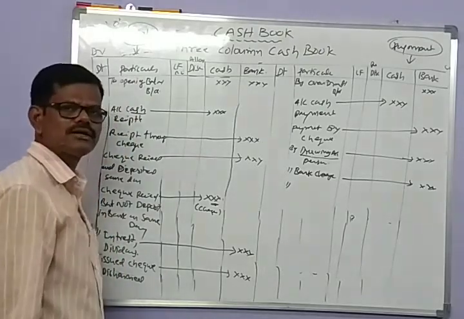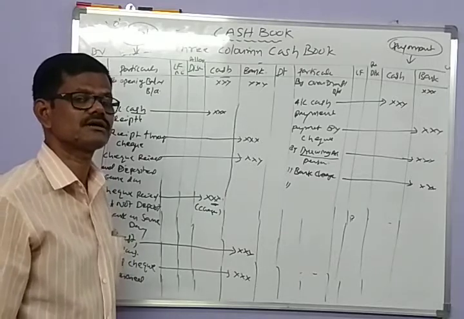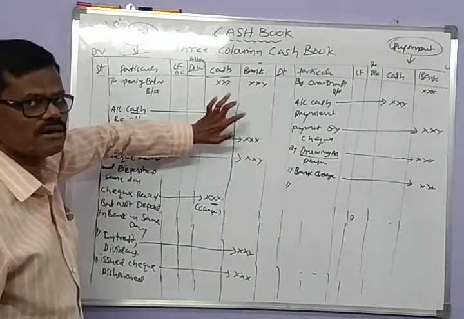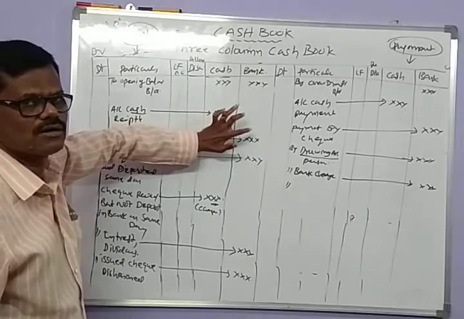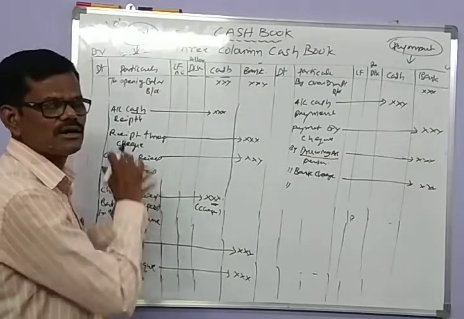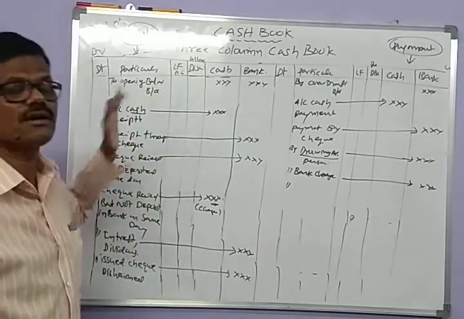In the meanwhile, if the deposited checks are dishonored by the bank, it is debited to the triple column cash book bank account. So we make a reverse entry to cancel this dishonored check.